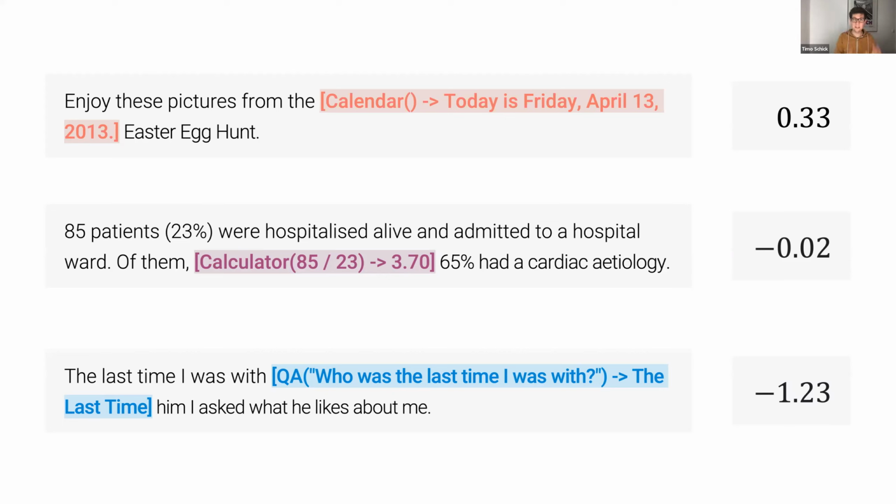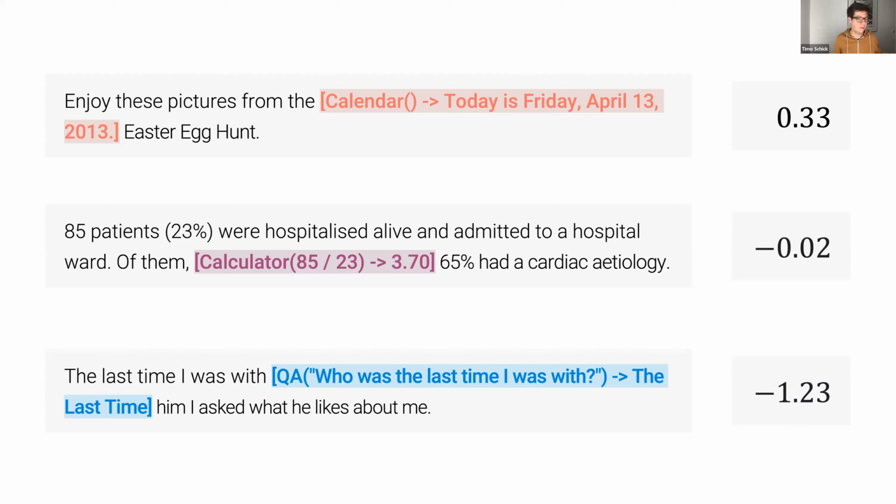All right, we have those helpfulness scores. Now, the only thing that remains is we need to set some kind of threshold to decide how helpful an API call needs to be for us to include it in the training data. So what we did is we annotated a subset of our language modeling corpus consisting of 2.5 million documents with API calls.